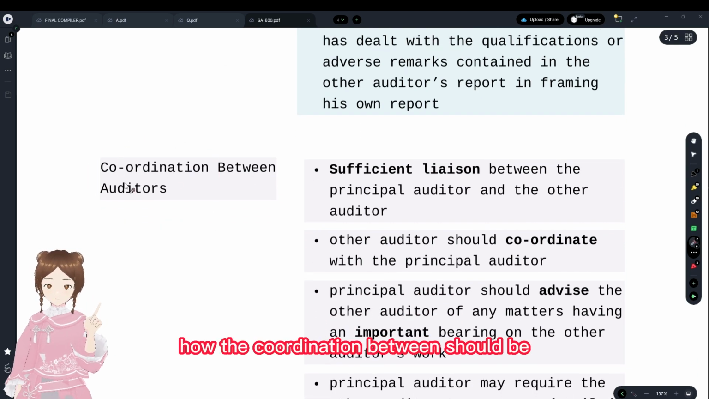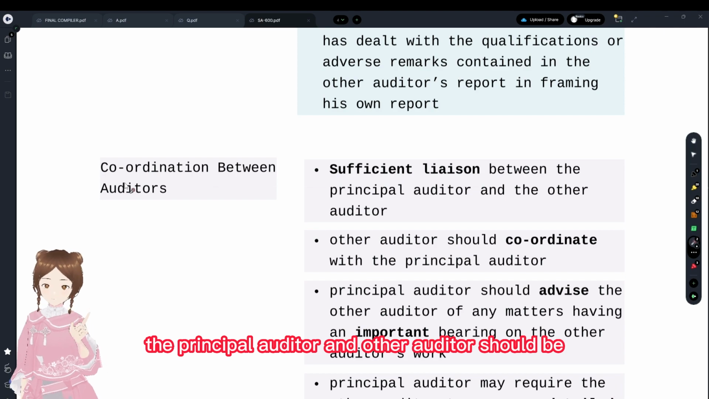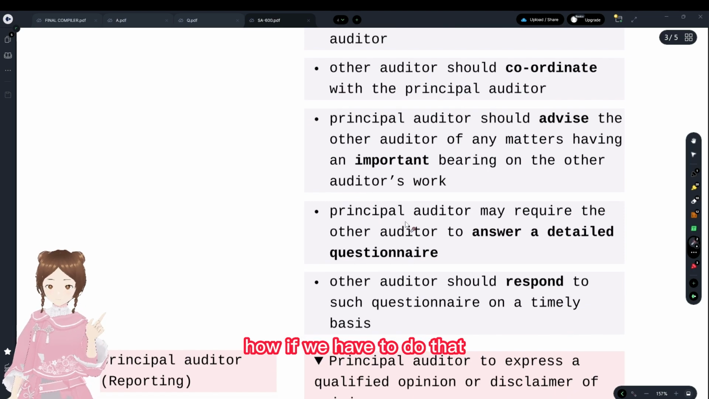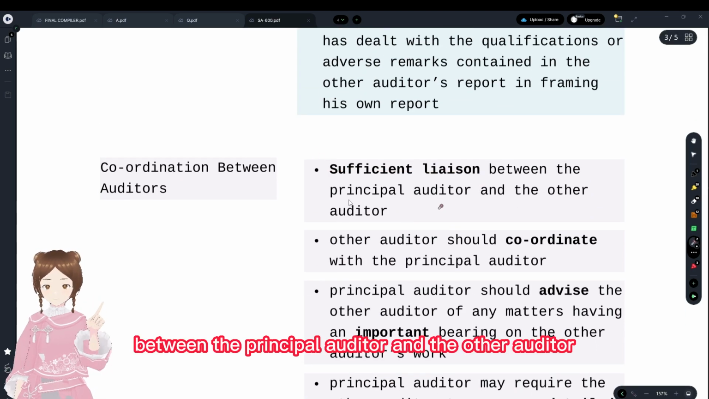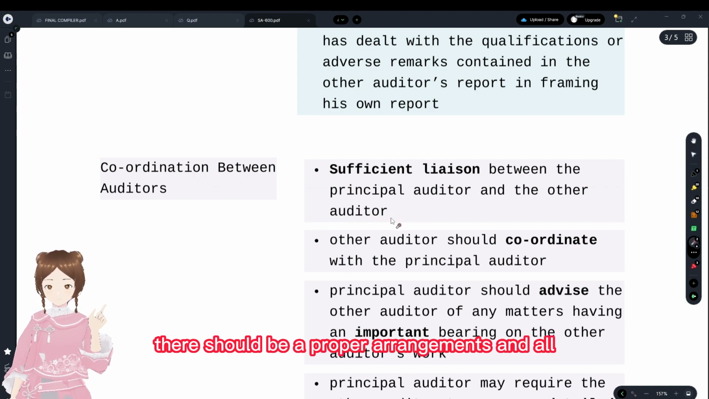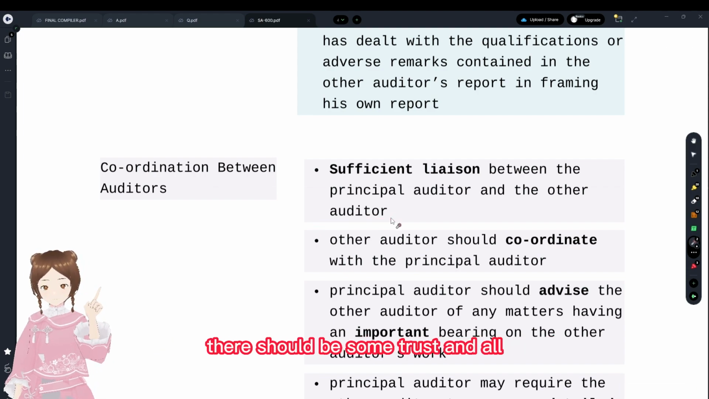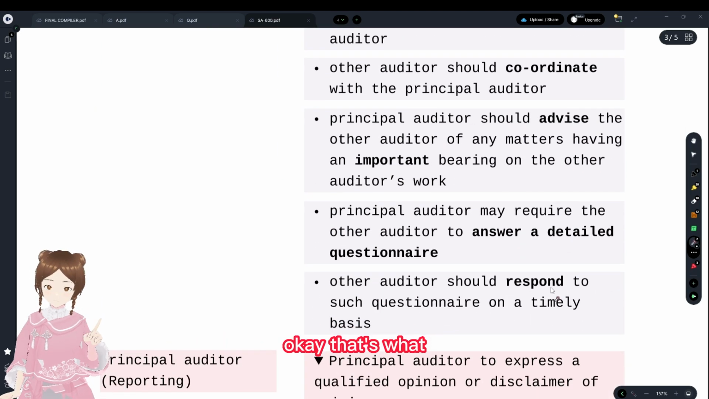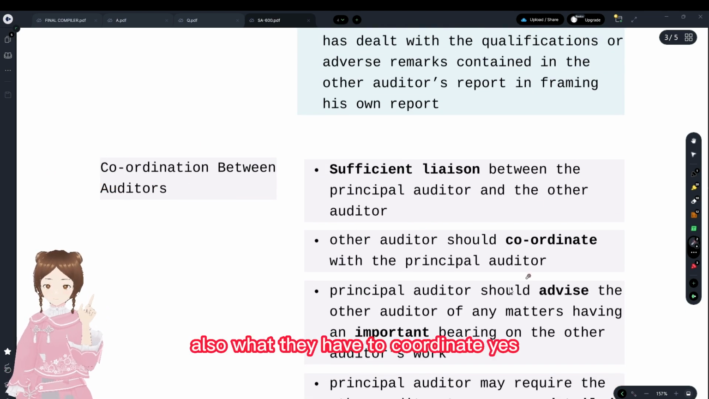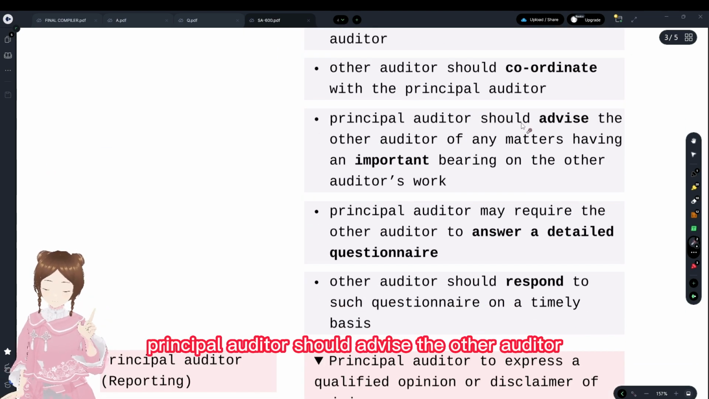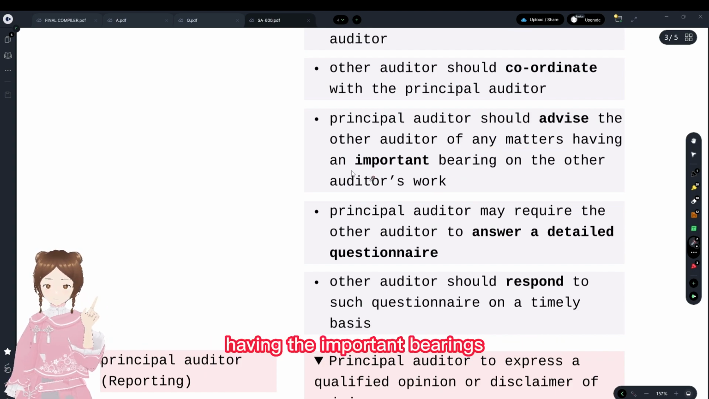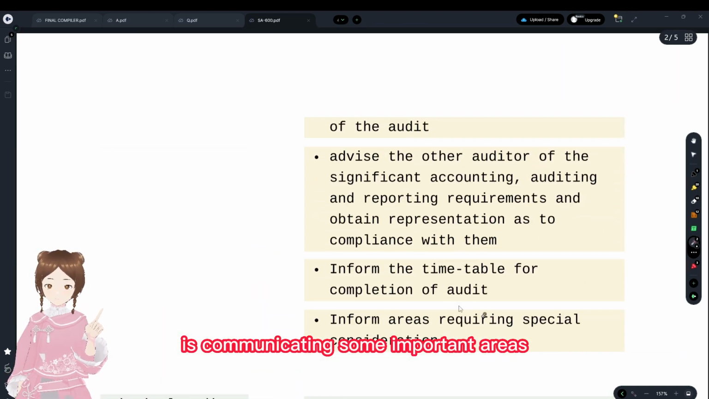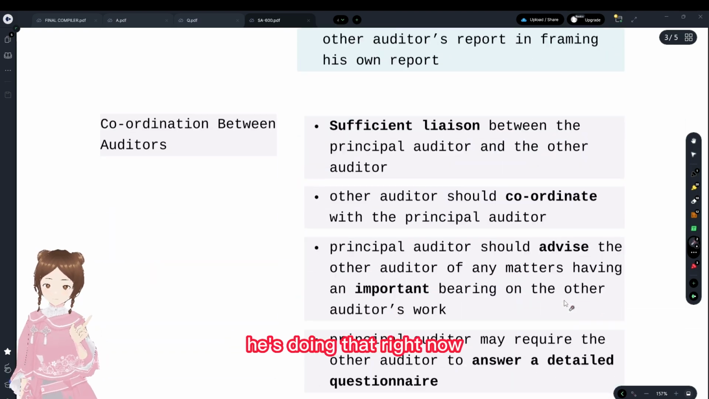How should the coordination between the principal auditor and the other auditor be? This is actually a direct question, but we'll just go through how we have to do that. There should be sufficient liaison between the principal auditor and the other auditor. There should be proper arrangements and some trust, and the other auditor should coordinate with the principal auditor. That's what the question is also about. They have to coordinate. The principal auditor should advise the other auditor of any matters having an important bearing, communicating important areas for special consideration.